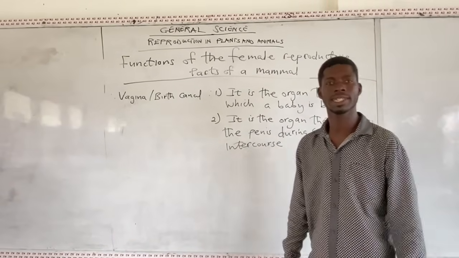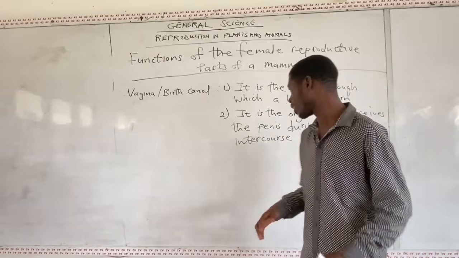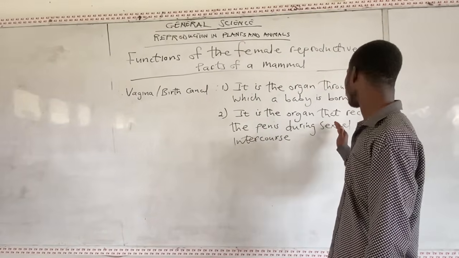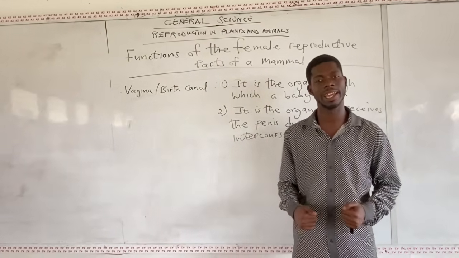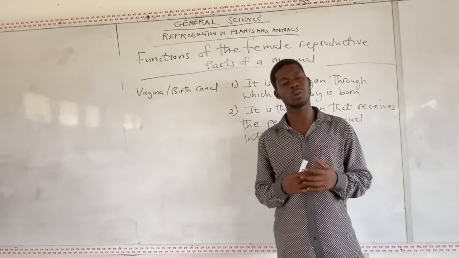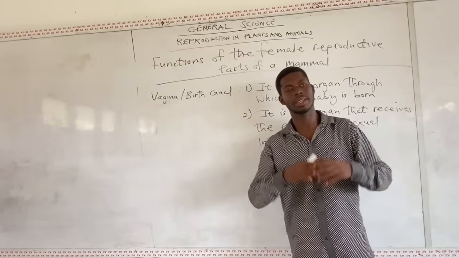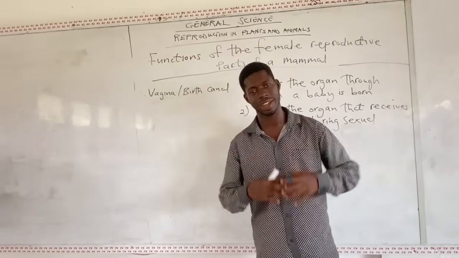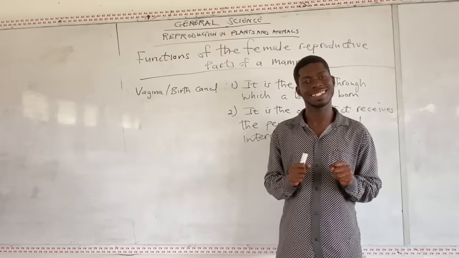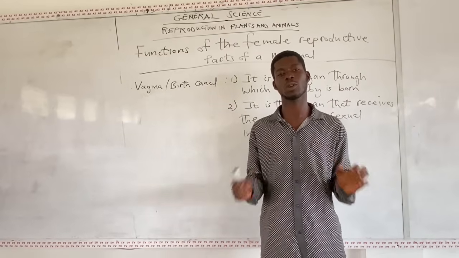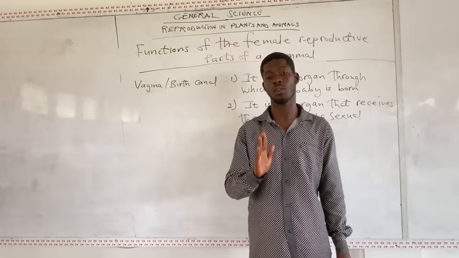Now let's come to the second function of the vagina. It is the organ that receives the penis during sexual intercourse. So when a man and a woman are having an affair, that's sexual intercourse, and it's the vagina that receives the penis during sexual intercourse. God created that organ for sexual intercourse.